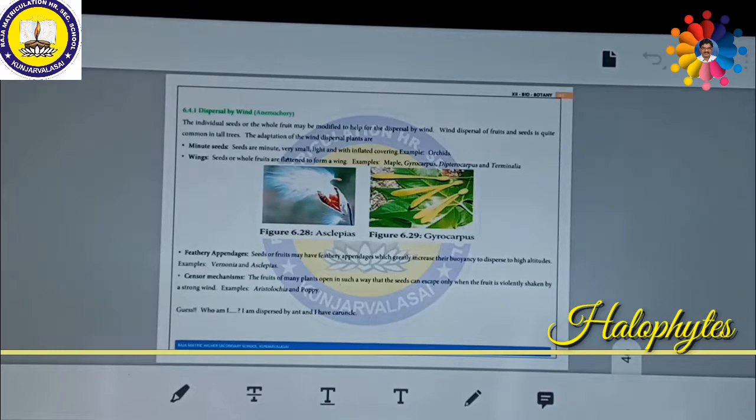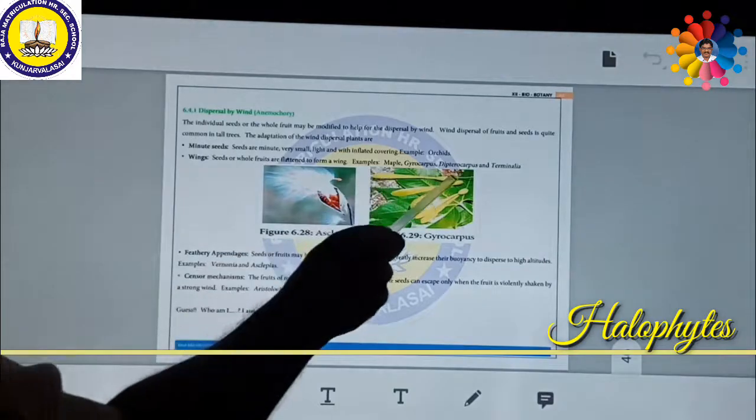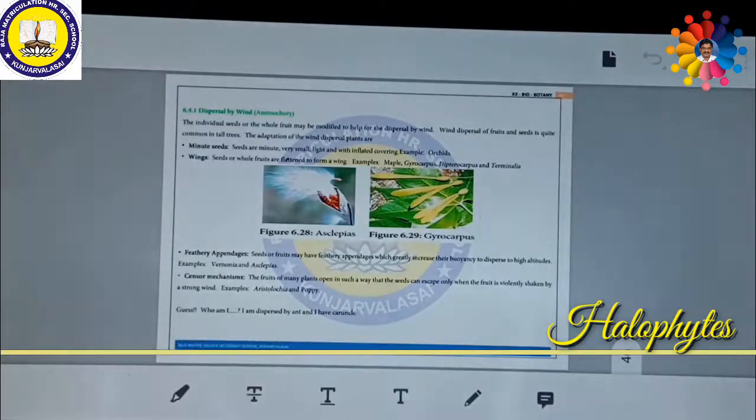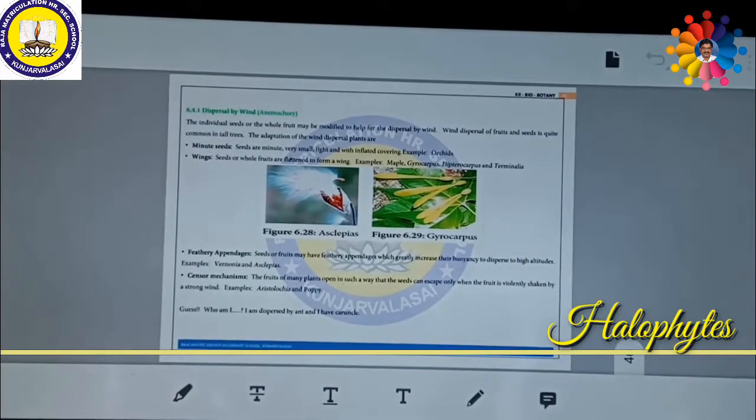Example, orchids. Some of the seeds form a wing-like structure; seeds or whole fruits are flattened. See here, these Gyrocarpus seeds have a wing-like structure. Because of this wing-like or flattened structure, they are able to fly along with the wind. So these are the special adaptations to be carried by the wind. Seeds or whole fruits are flattened to form a wing.